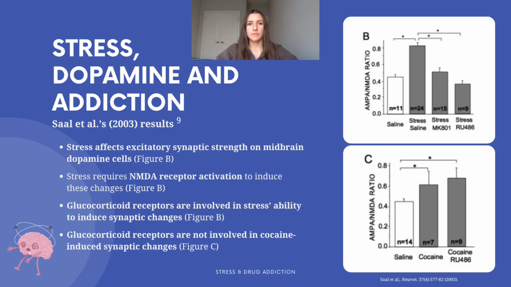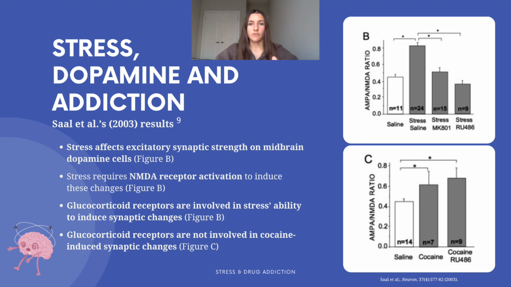Ultimately, the AMPA to NMDA ratios obtained from animals who were administered saline, experienced stress along with the administration of saline, were given the NMDA receptor antagonist MK801, or were given the glucocorticoid receptor antagonist RU486, were summarized in figure B as shown. The asterisk indicates statistical significance of P below 0.01, and the N values are all listed on the bars. The results in figure B indicate that stress affects excitatory synaptic strength on midbrain dopamine cells and requires the activation of NMDA receptors, as seen in the stress and MK801 bar versus the control bar.